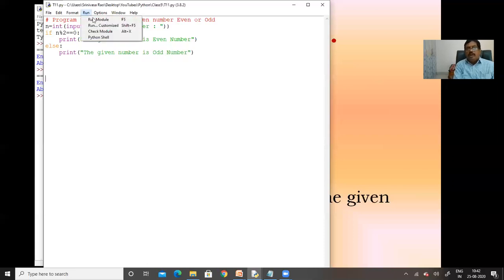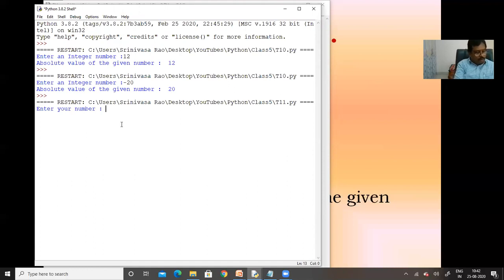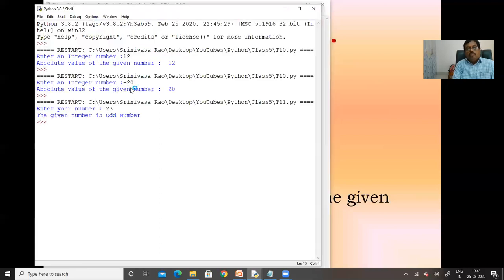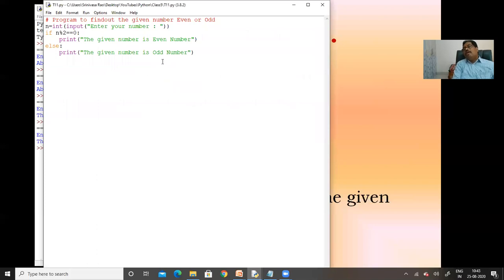See here, we are going to run this particular program. Here it is going to ask enter your number. Here I specify 23, and the given number is an odd number. 23 is an odd number. Another one more time I am going to execute the same program. Now I specify an integer value, 20. 20 is an even number. Like this it is going to identify, and it is going to execute the relevant group of statements based on the condition.